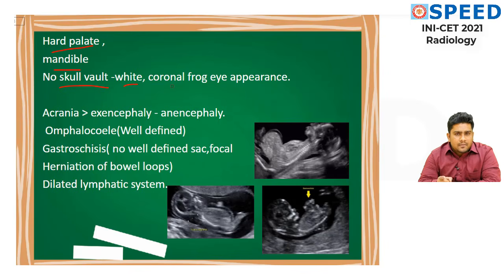Since we come to anencephaly, the main appearance is when you see in the coronal view. I talked about sagittal view. When you see in an axial or coronal view in case of ultrasound, both are same. You will see the orbits popping out, which we call the frog eye appearance. It can also be called the Mickey Mouse appearance, but frog eye appearance is commonly used.